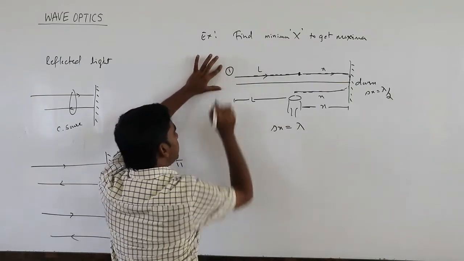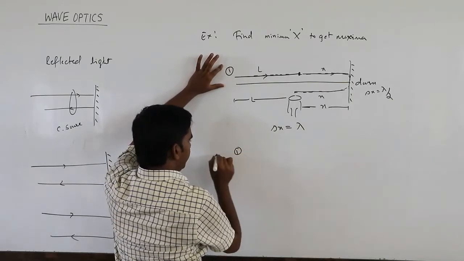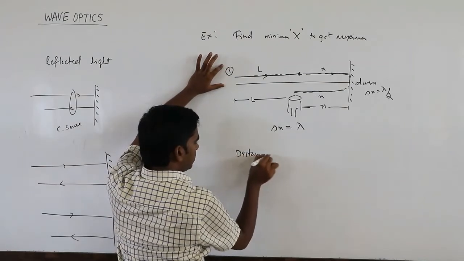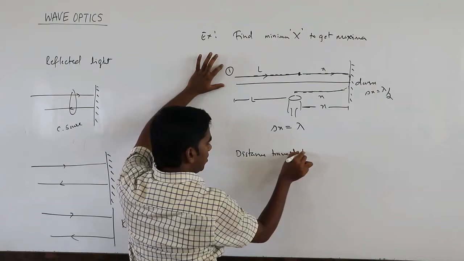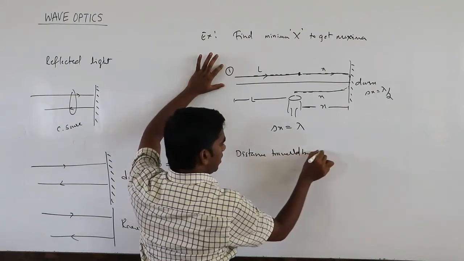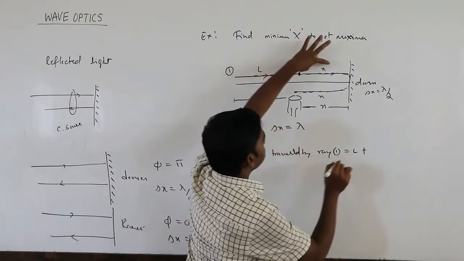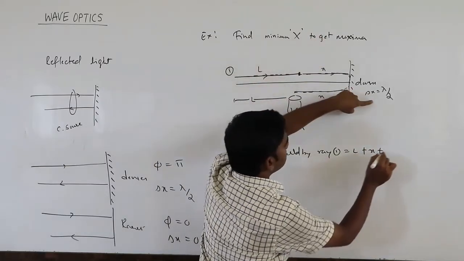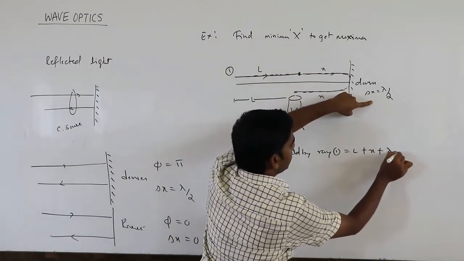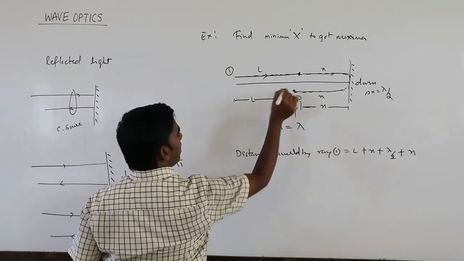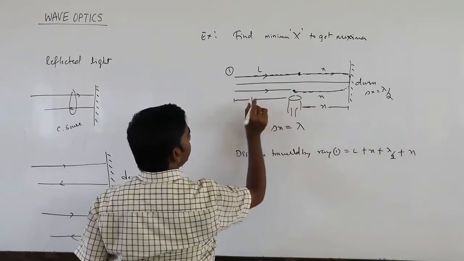So the distance traveled by ray 1 is L plus x plus lambda by 2 plus x. It will interfere with another ray coming directly from here.